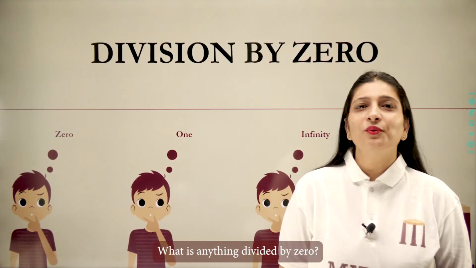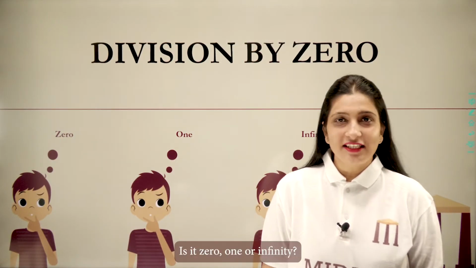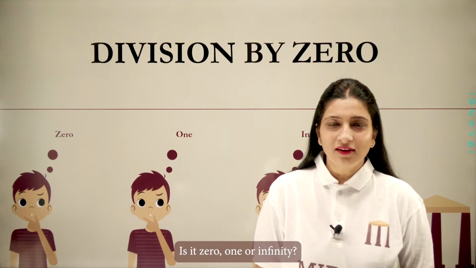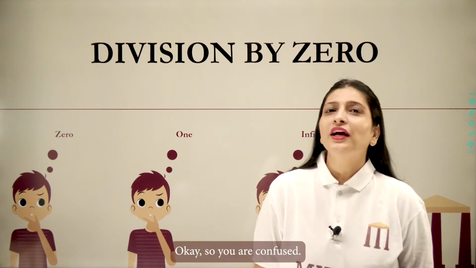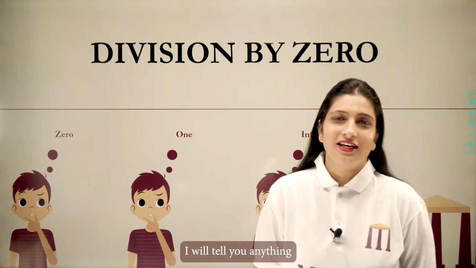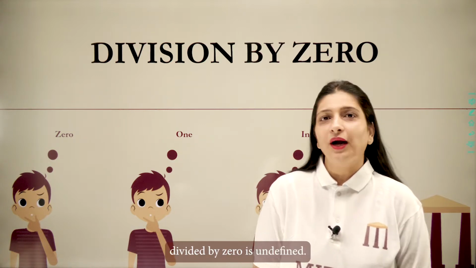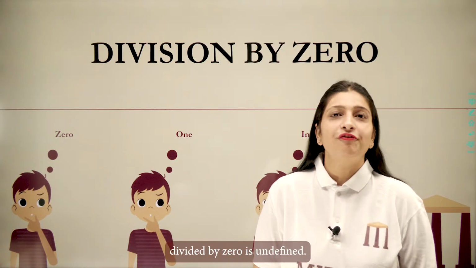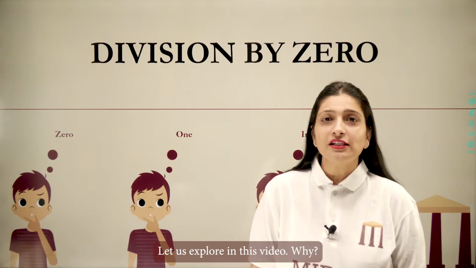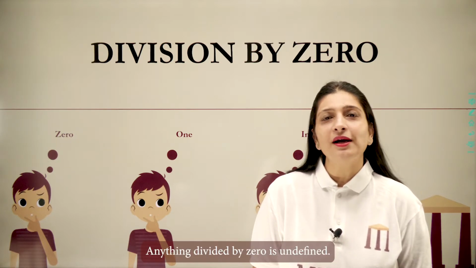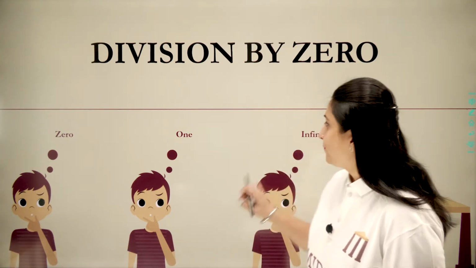What is anything divided by 0? Is it 0, 1 or infinity? Okay, so you are confused. I will tell you. Anything divided by 0 is undefined. Let us explore in this video why anything divided by 0 is undefined.